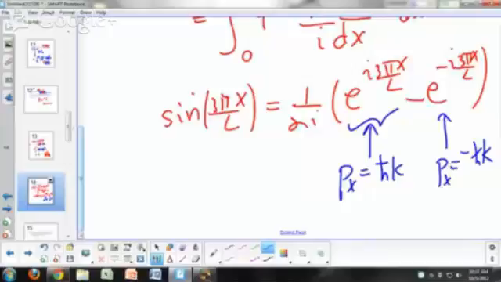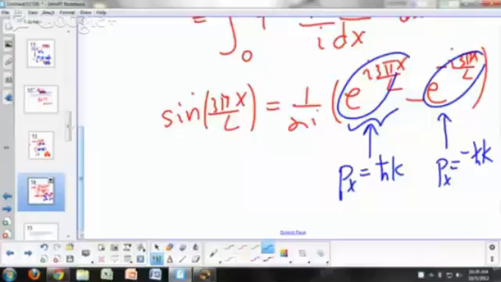What's the probability it's going to be h bar k? Look at your coefficients. The coefficients for these two eigenfunctions of the momentum operator are the same. So it's 50-50. 50% chance it's going to be moving one way, 50% chance it's going to be moving the other way. What do you think the average momentum is going to be? Equal chance it's positive or negative. What's the average? 0. Average momentum is going to be 0.